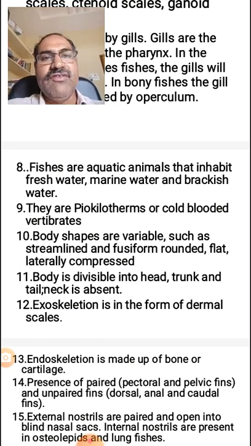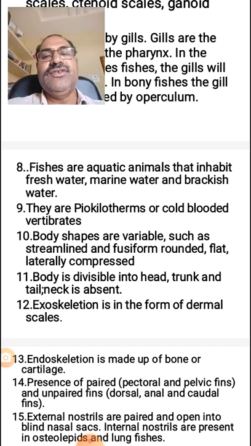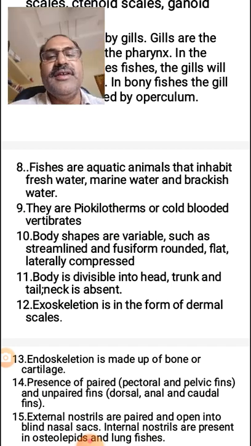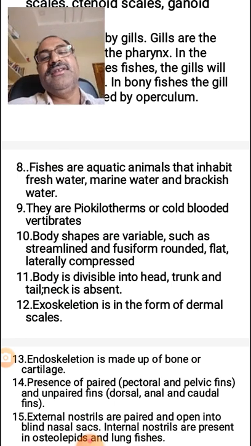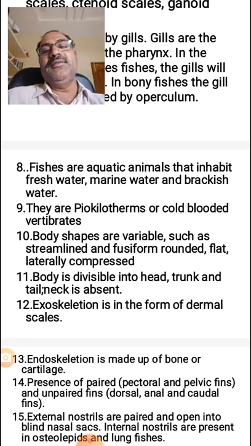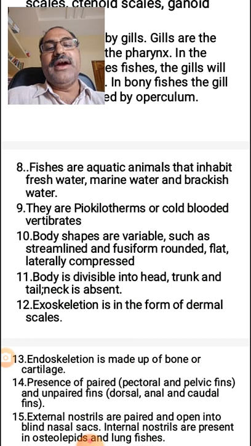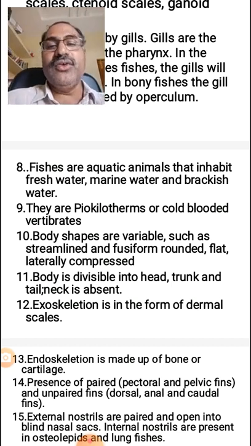If the environmental or water temperature decreases, the body temperature of the fishes also decreases. This type of animal is called poikilotherm.